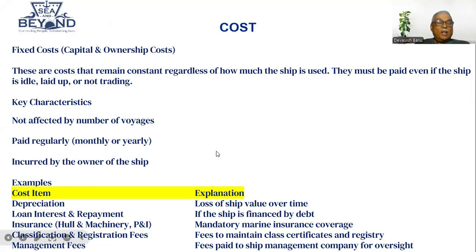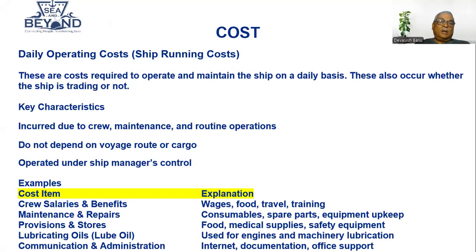So these are the fixed costs, which need to be paid. Now, next is the daily operating cost, the ship running cost. For every day, the ship needs to incur some expenses, and that is known as the daily operating cost. These are costs required to operate and maintain the ship on a daily basis. They also occur whether the ship is trading or not.